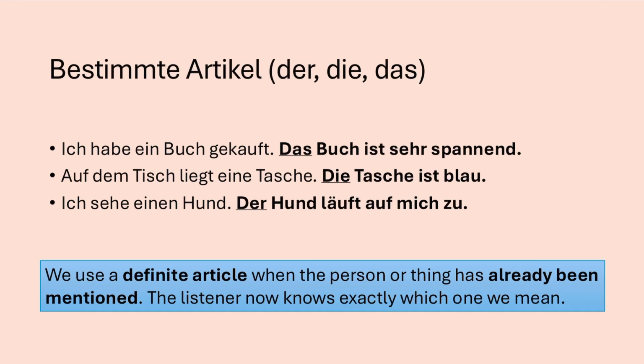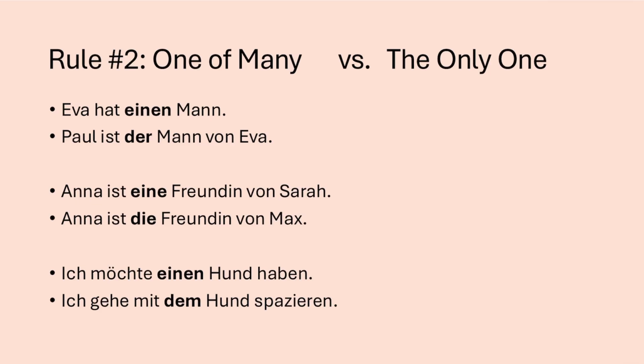Here, after the first sentence, we switch to the defined articles. Das Buch, die Tasche, and der Hund. It's like saying the in English. Let's learn another rule by looking at these new examples first.